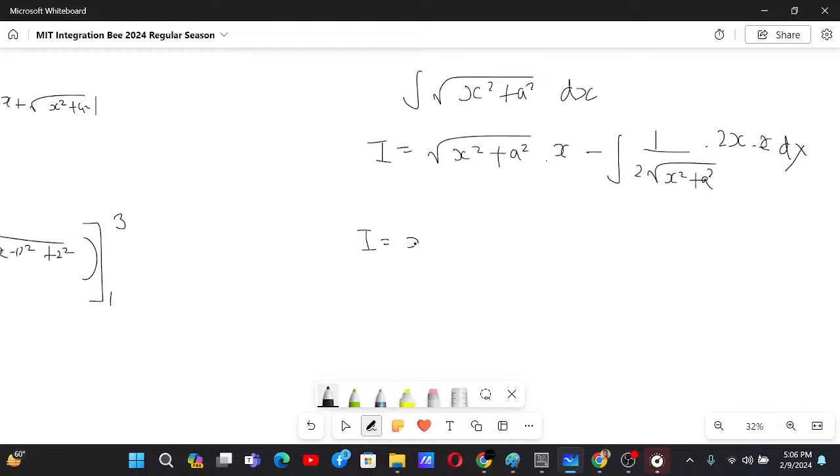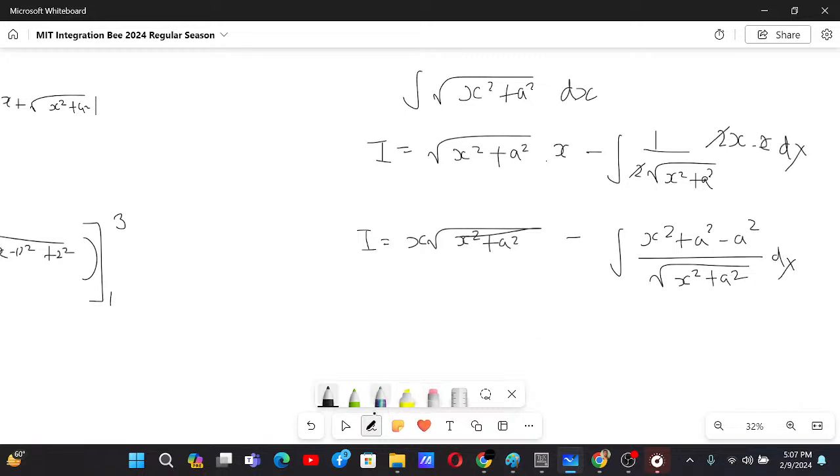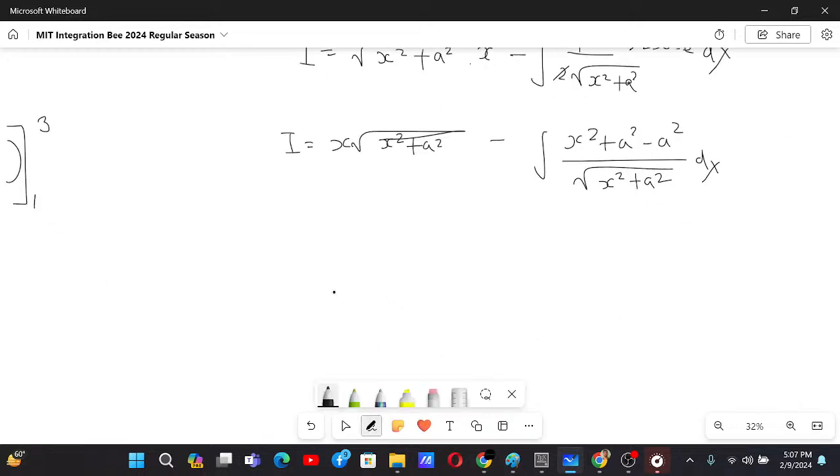So we have I equals x root x square plus a square, and then the 2 cancels out, so we can introduce x square plus a square minus a square by root under x square plus a square dx. So I equals x root x square plus a square minus I plus a square integral of 1 by root under x square plus a square dx.